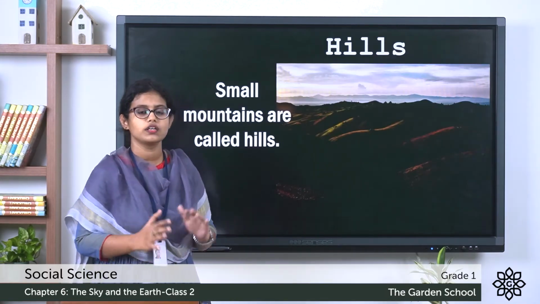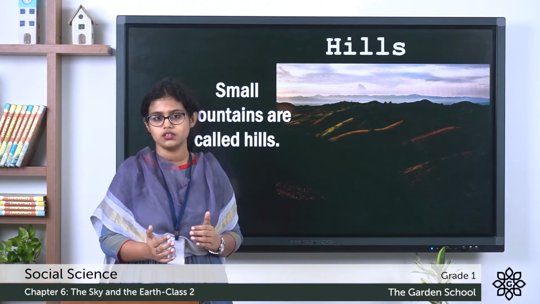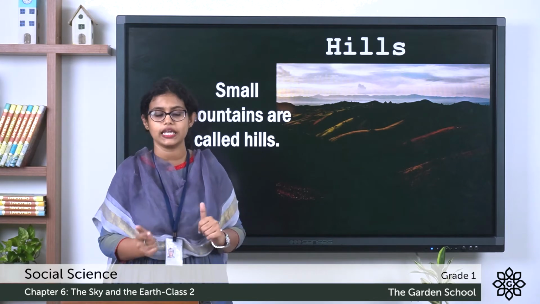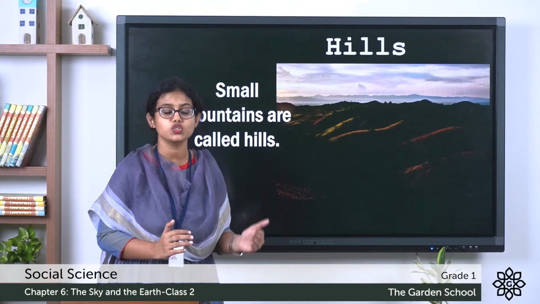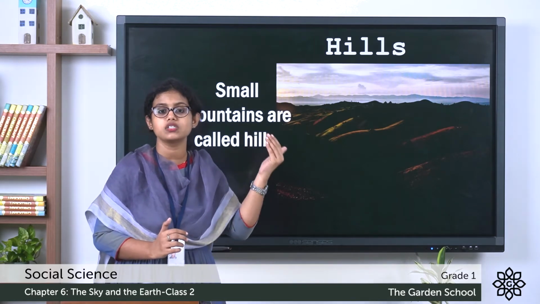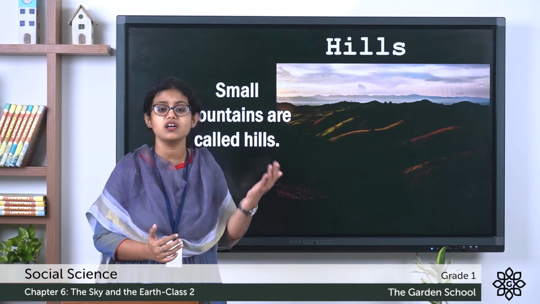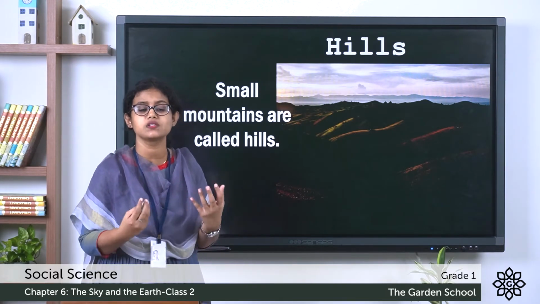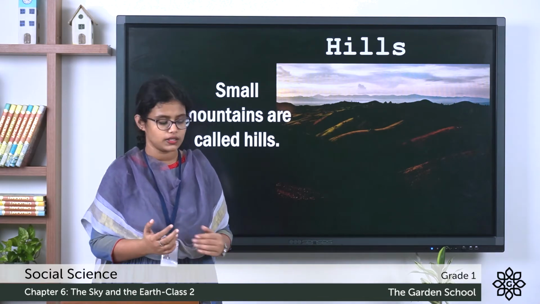The next one, hills. Hills are also high land. But do you know what is different between mountain and hill? Hills are high land, but they are not as tall as a mountain. Mountains are high land with pointed peak, but hills are not as tall. We can call them small mountains. Small mountains are called hills.